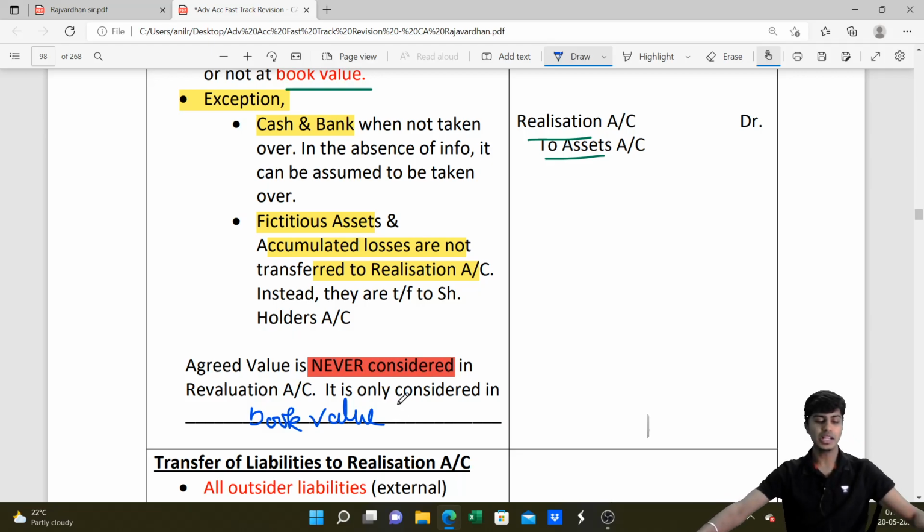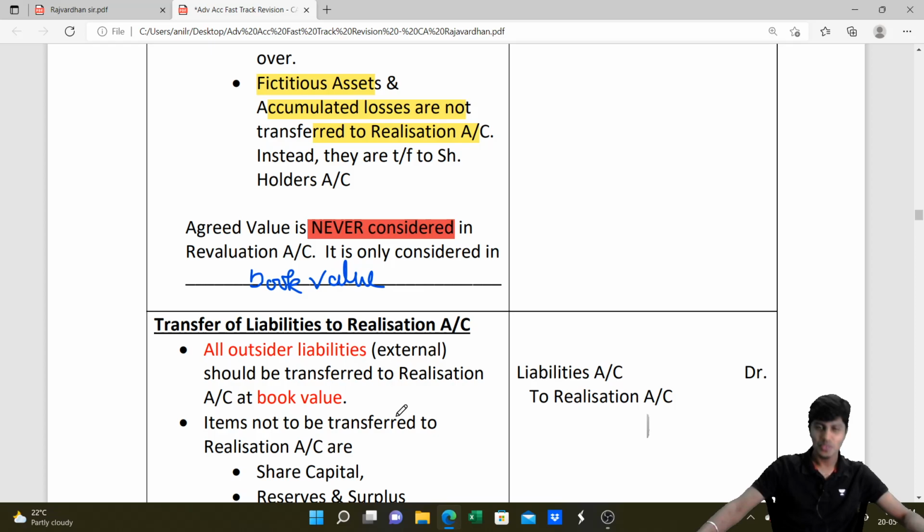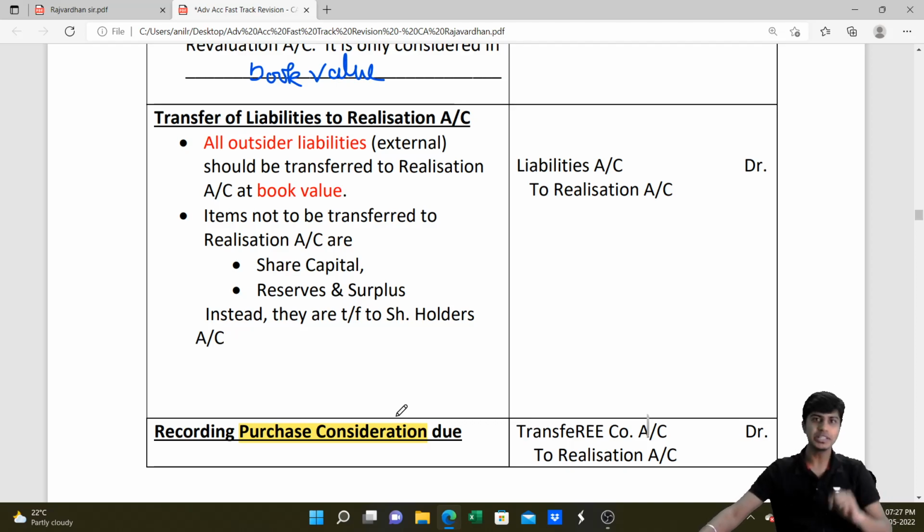Then what do we transfer? We transfer the liabilities to realization account. All the liabilities, whether taken over or not by the transferee, should be transferred to realization account at book value. Liabilities will have a credit balance, so in order to transfer them, we debit the liabilities and credit realization account. This entry is liabilities account debit to realization account. All outsider liabilities should be transferred to realization at book value.